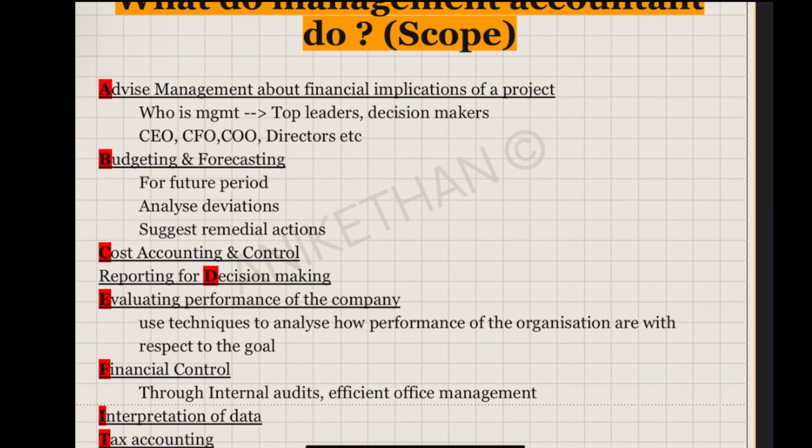Then if there is any deviation during execution, I had budgeted something, but during execution management accountants also track: am I going as per the plan, as per the budget? That is why quarterly reviews usually happen. In big companies you have mandatory quarterly disclosures. Even in small companies, they have to do one check. So every quarter they close certain accounts and check against the budget what they are doing, and management accountants will do course correction.